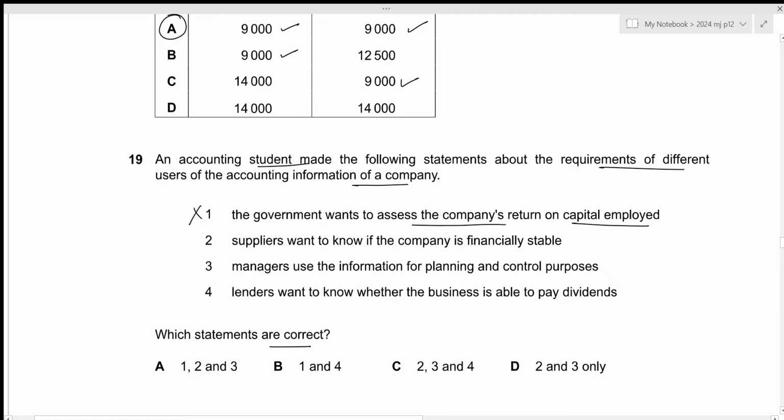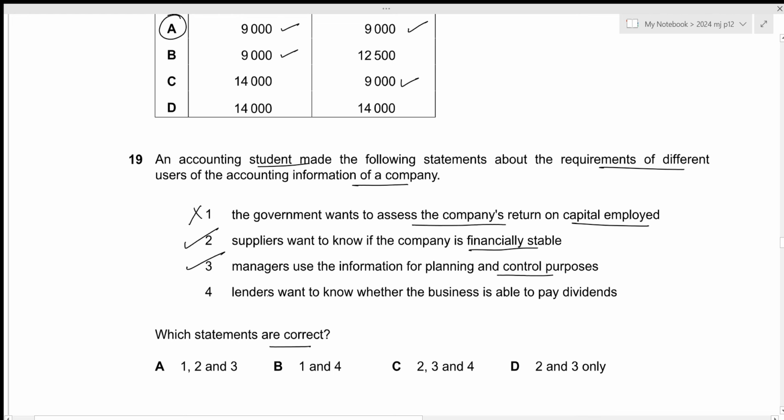Second one is that the suppliers want to know if the company is financially stable. This is true because suppliers most often will have to sell goods on credit. So they definitely want to know whether or not the business is stable enough to pay them back in the future. The third one is that the managers use the information for planning and control purposes. This is true because there are various internal financial statements that will be prepared in order to take correct decisions as well as planning.